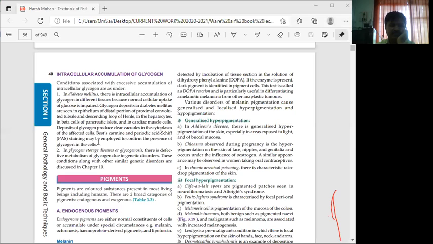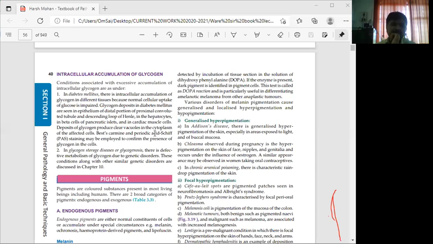Periodic acid-Schiff staining, PAS staining. What is the long form for PAS? Periodic acid-Schiff staining. That is the thing so far regarding this part.